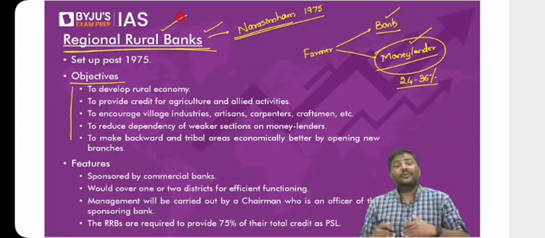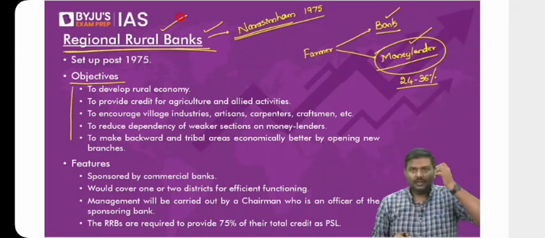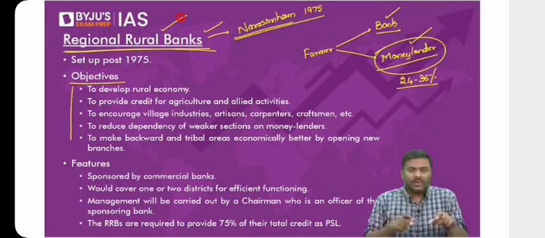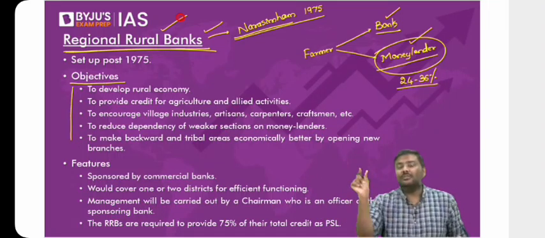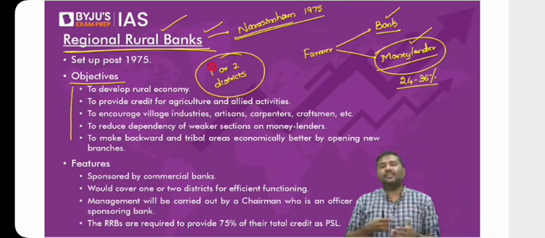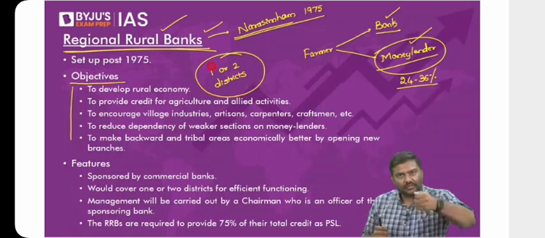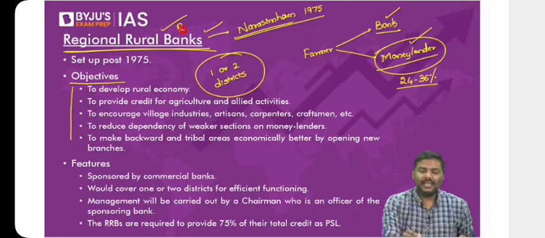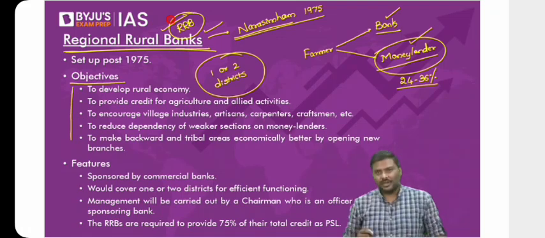Now, before going forward, how are these RRBs different from, let's say, SBI? What is the use of it? You already have SBI. You already have Punjab National Bank. You already have many other banks. How is it going to be different? Remember this, regional rural banks' activities will be limited to 1 or 2 districts. What do I mean by activities? Opening branches, collection of deposits, giving loans, etc. The activities of the RRB will be limited to 1 or 2 districts.